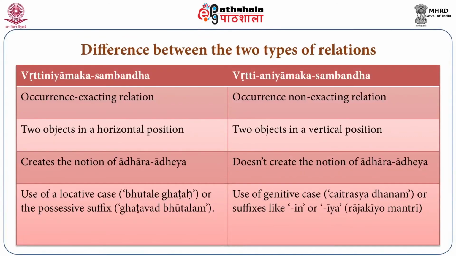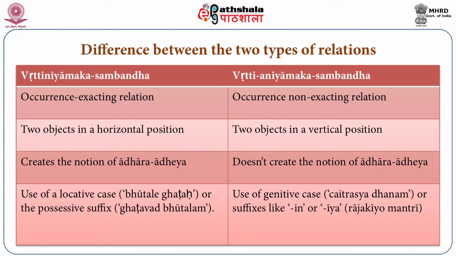So from this discussion we can understand very clearly that there are occurrence exacting relations, and there are some non-occurrence exacting relations.